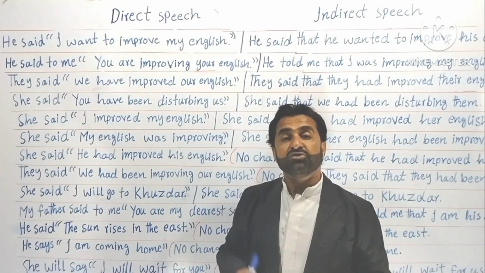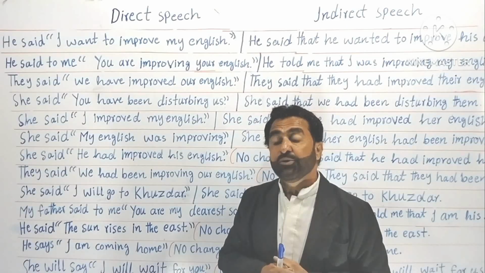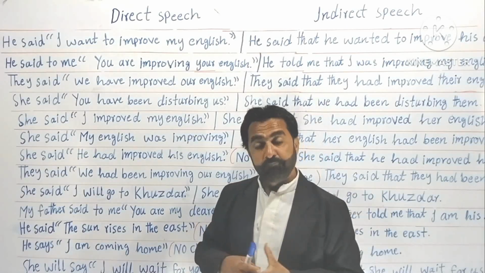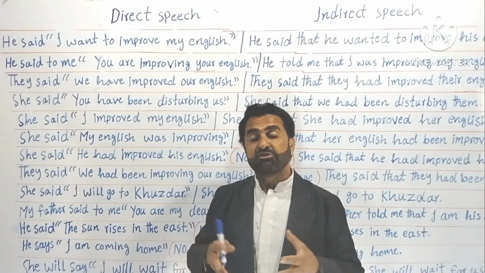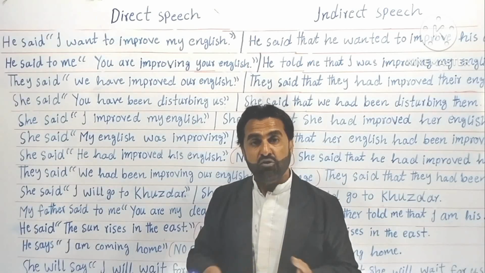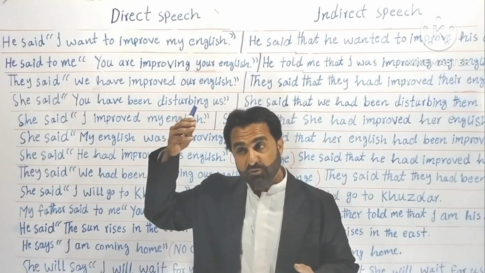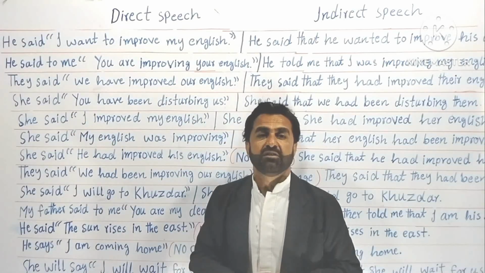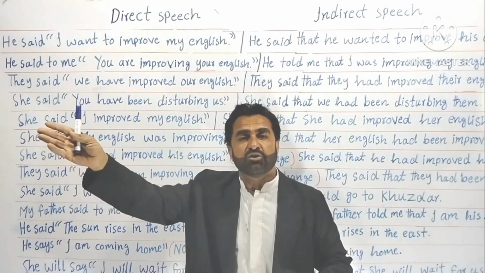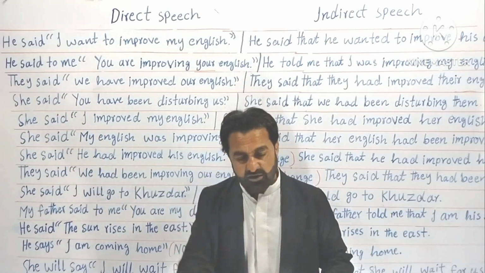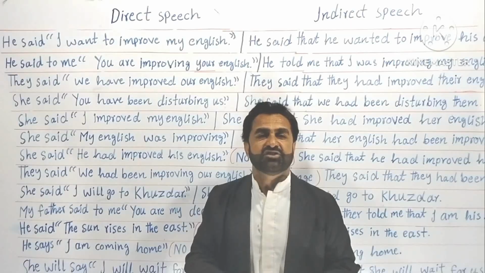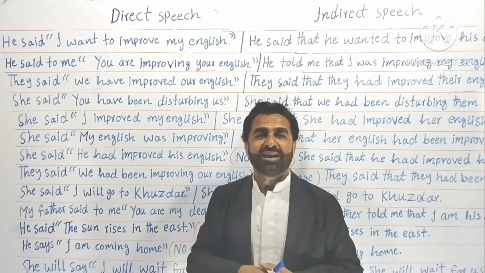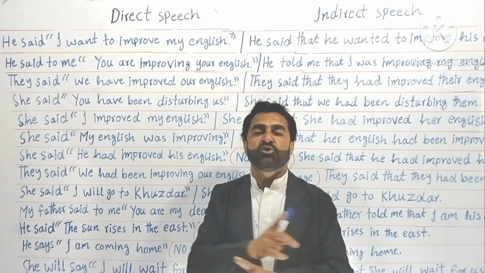Why? Because some things are called universal truths, or you can say general truths. Of course, I was my father's dear son. I am my father's dearest son. At least I am my father's. You can say I was my father's son, and until now I am my father's son. Who else can be my father? So that's why there are some things that don't change.